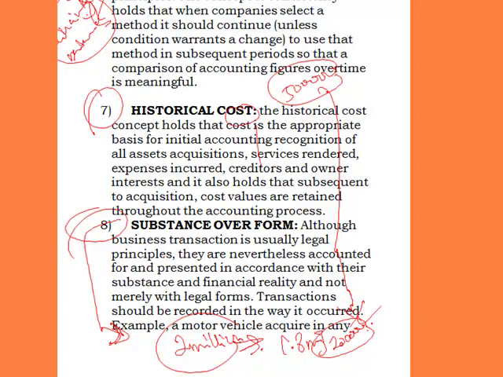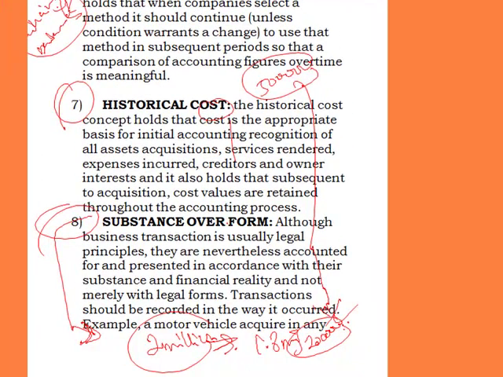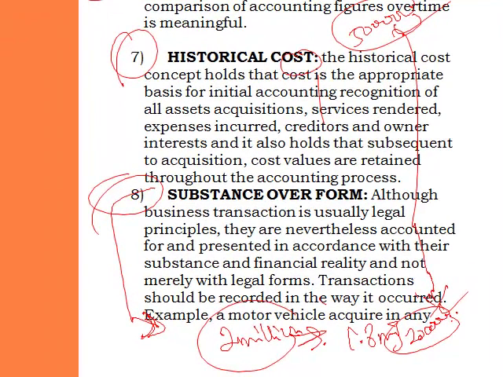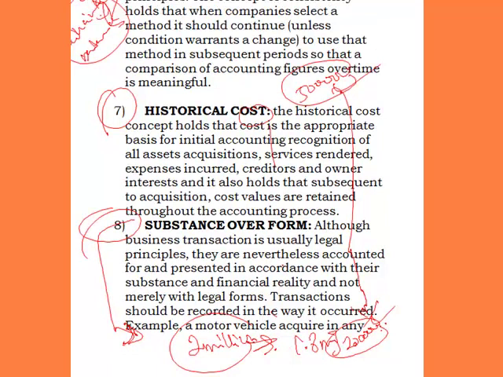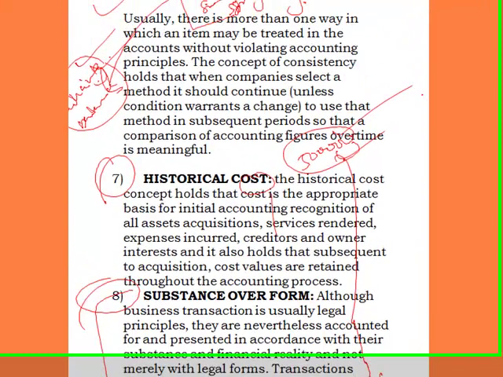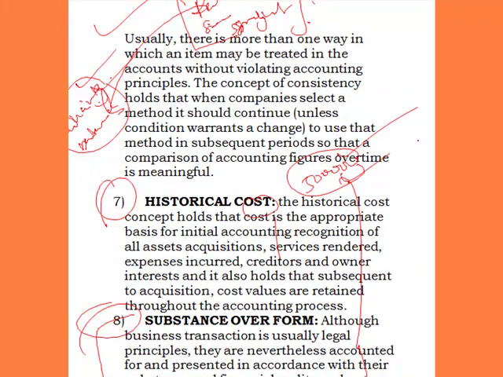So what substance over form is saying is that the legal aspect is that you want to collect 200,000 and you want to go through court proceedings. But the real situation is that you are using 500,000 to get 200,000, which is not economical enough. It is not sensible enough. So what substance over form is now saying is that you should have a way of settling out of court, so that you do not, in the name of pursuing 200,000, eventually spend 500,000, which means you are not really prudent enough. So that is what substance over form is. You can explain it in that form.